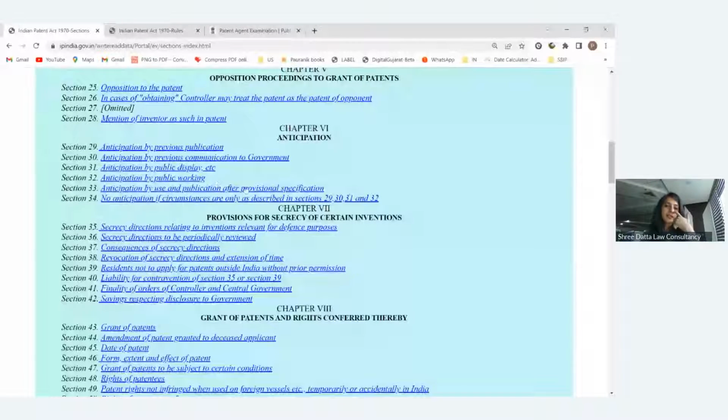Then there is publication after the provisional application, and the last section covers cases where something is not tagged as anticipation. As such, anticipation means the things related to your invention are disclosed prior. That is the main meaning. But in this chapter, through these different ways of disclosure, they have given how you can come out from that disclosure.